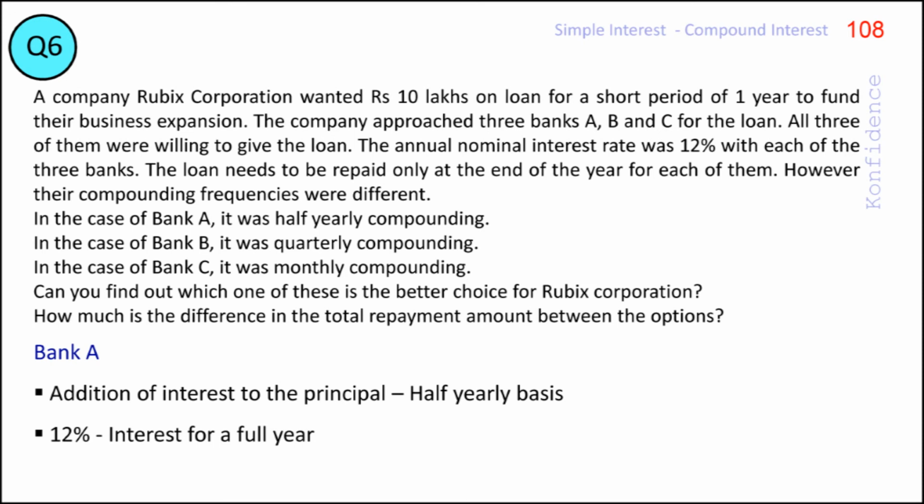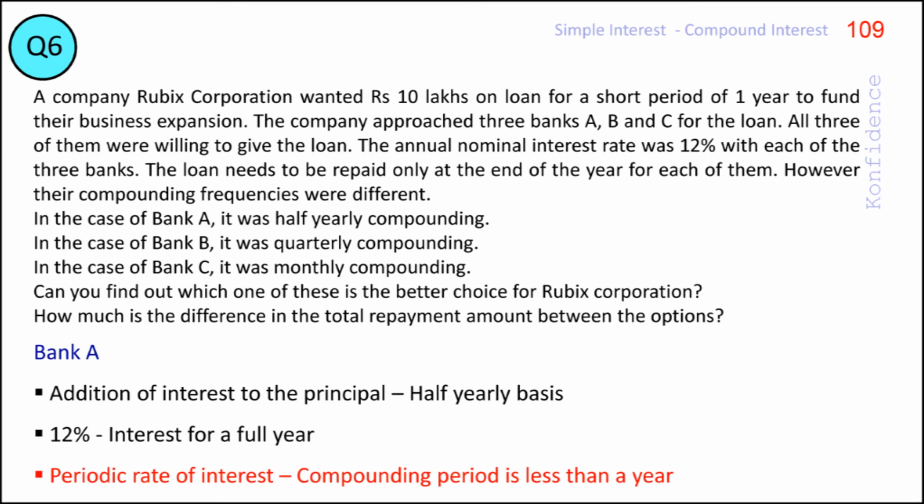But 12%, that is rupees 12 per rupees 100, is the interest for a full year period. So it will be wrong if we take this as the interest for a half-year period. In order to avoid such errors, we shall use something called the periodic interest rate in cases where the compounding period is less than a year.